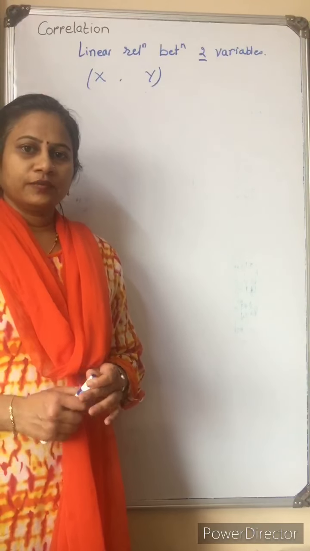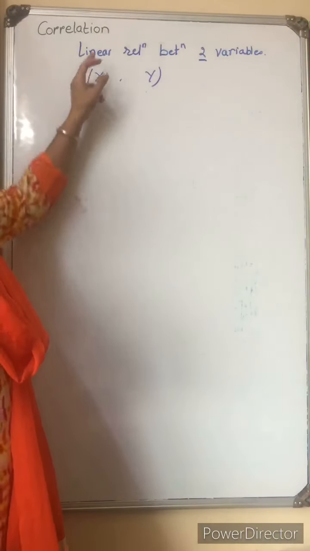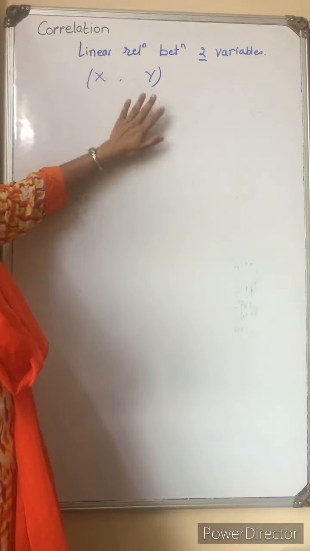So there are some types of correlation. Now what are those types? The types depend on the scatter diagram.